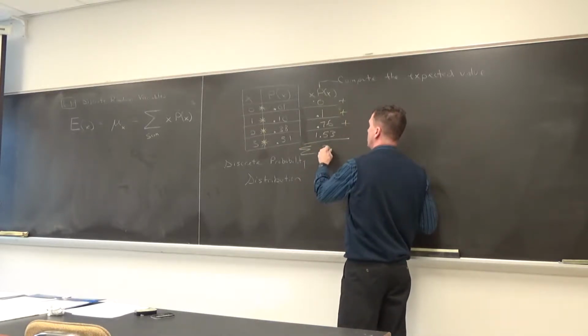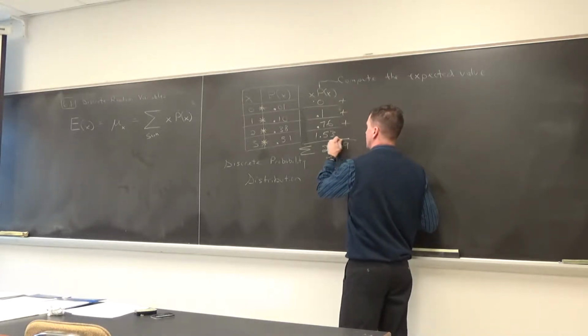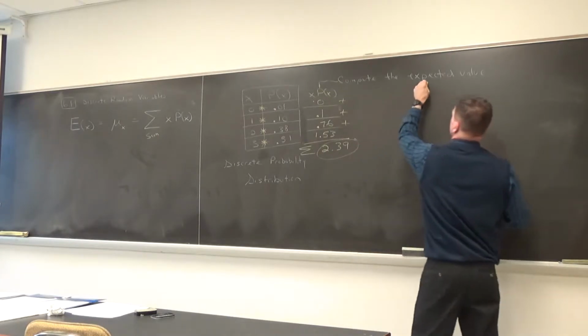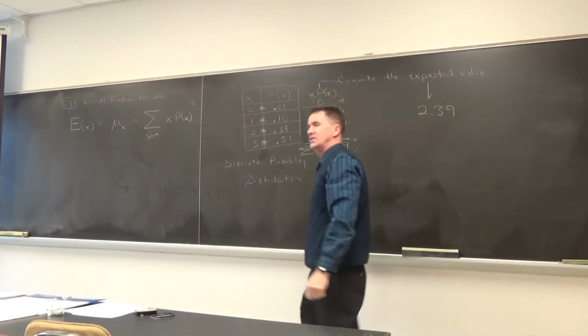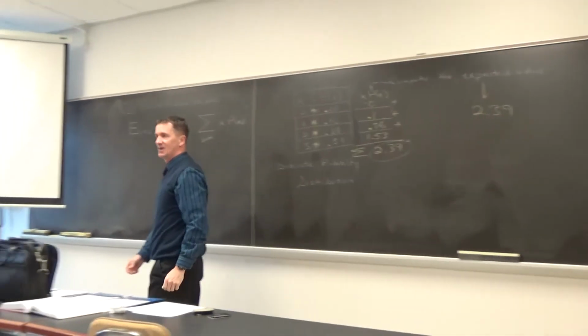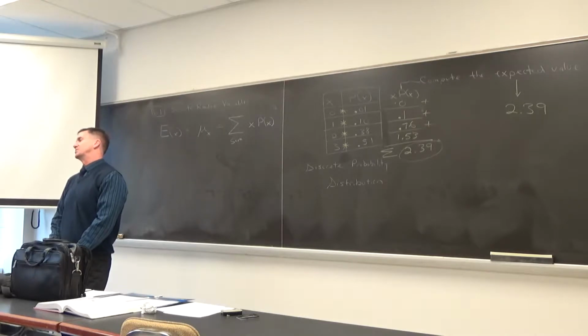2.39. All right, there it is. So there's our expected value. The expected value is 2.39. And I know we're saying, well, you can't make 2.39 baskets, right? But that's our value. That's what we call the mean of that probability distribution.